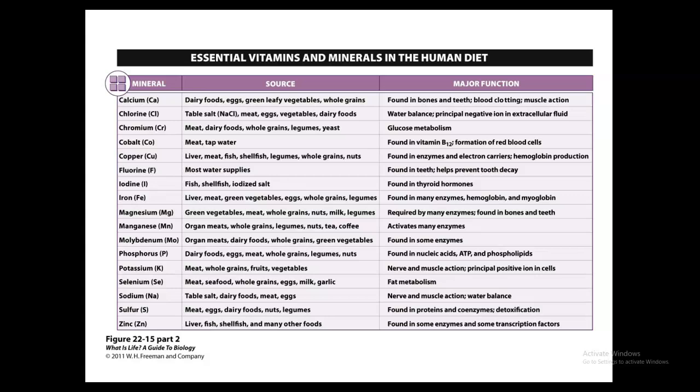We have cobalt, which is going to be widely distributed throughout the body. It's essential in making vitamin B12. It's probably needed for the synthesis of several important enzymes, however they haven't described them or fully understood them yet. And you can find this in things such as meat and actually found in tap water.